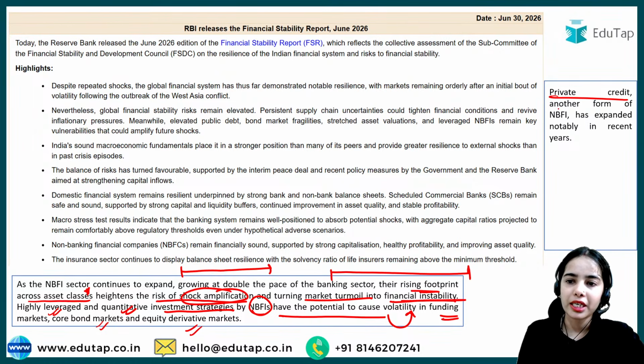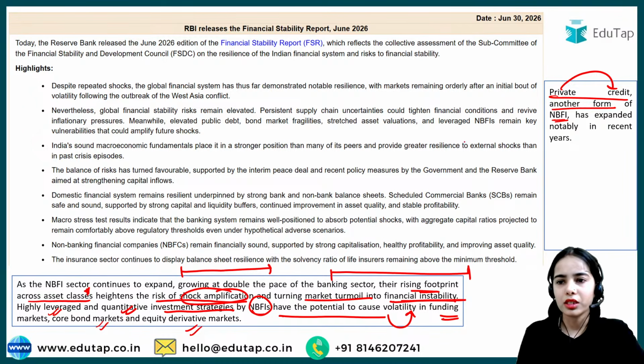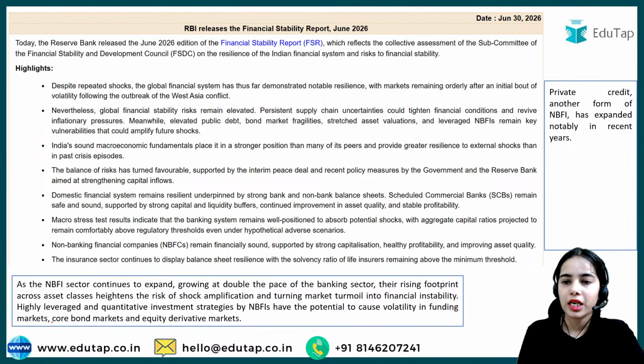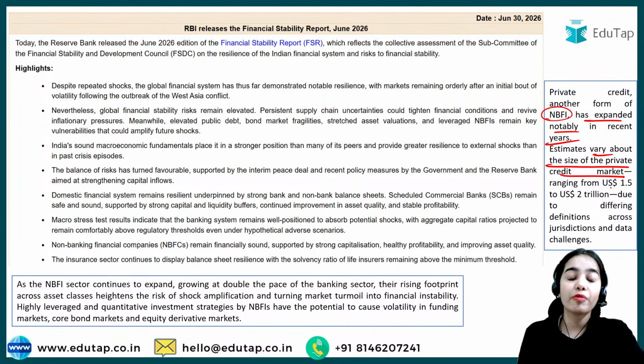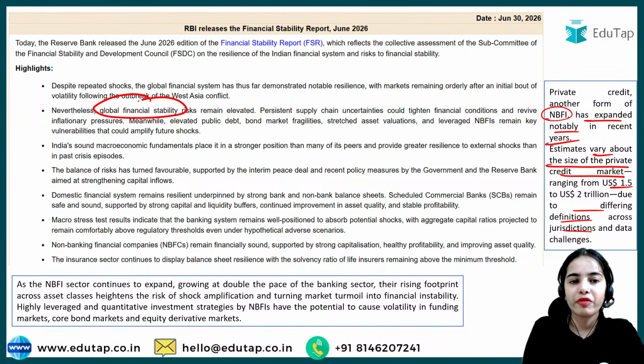Now the private credit, another form of NBFI. So NBFIs are providing private credit. This has expanded notably in the recent years. Estimates vary about the size of the private credit market, ranging from $1.5 trillion to $2 trillion due to differing definitions across jurisdictions. Now this is about the global financial stability.